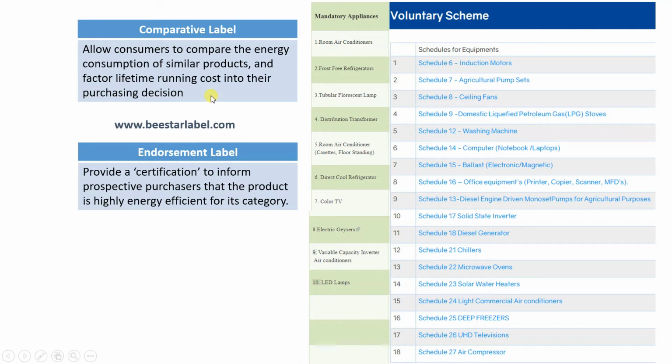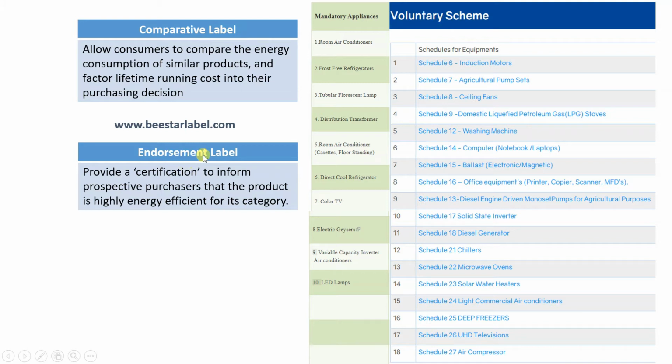What do you mean by a comparative label? A comparative label allows the consumer to compare the energy consumption of similar products and factor the lifetime running cost into their purchasing decision. We will see what all things are there on the label, but when you see the label, you can make the decision from that label itself, and you can understand what will be your lifetime running cost. So this is the comparative label.